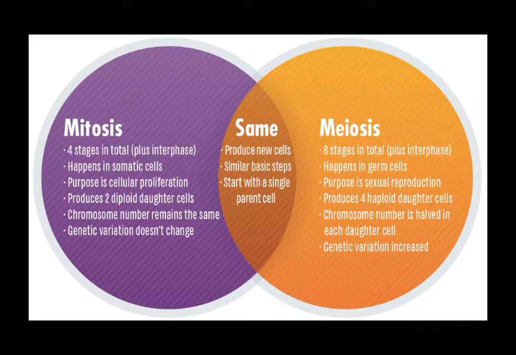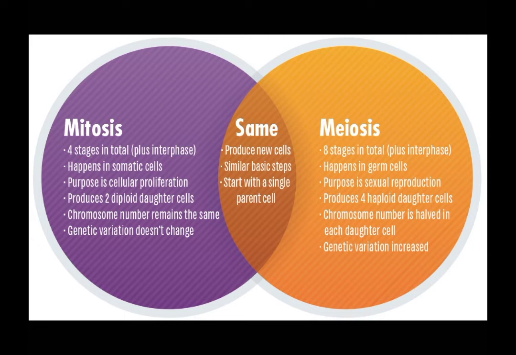So they have differences between mitosis and meiosis and at the same time similarities. So dito muna tayo sa mitosis. Mitosis ay merong 4 stages in total plus interphase, happens in somatic cells. Purpose is cellular proliferation, produces 2 diploid daughter cells, chromosome number remains the same, and genetic variation does not change.